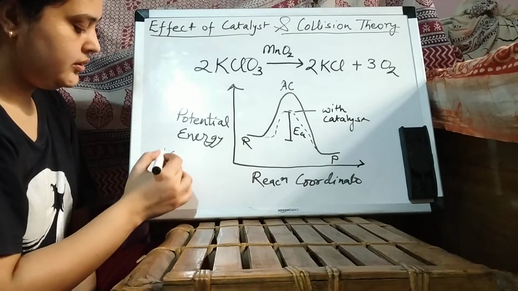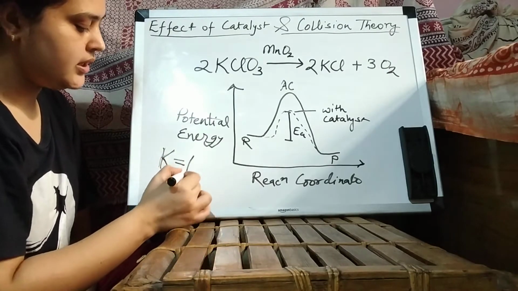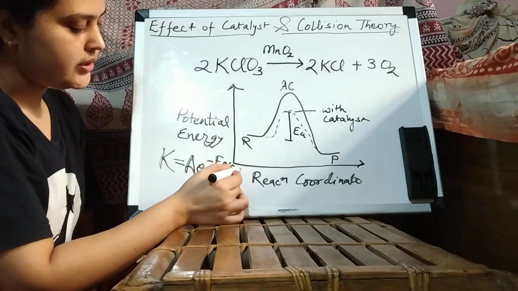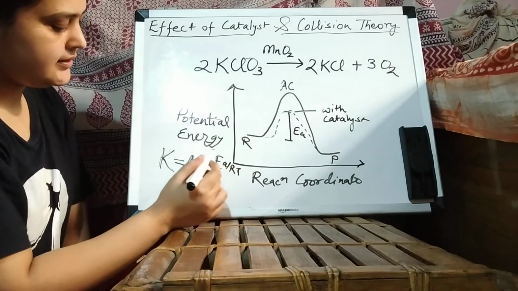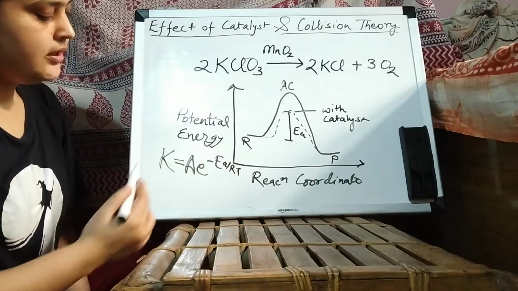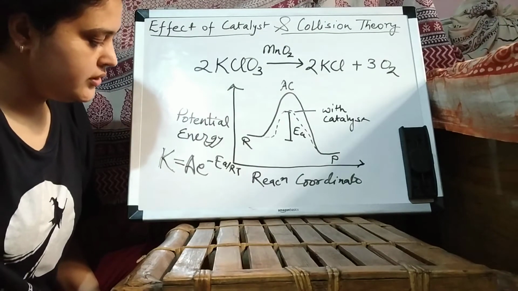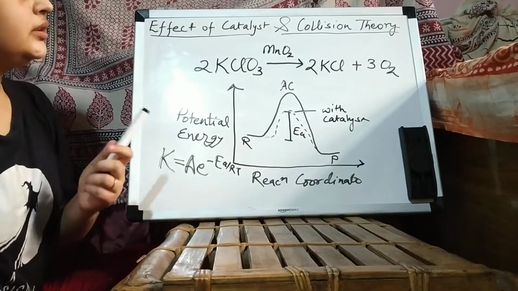By Arrhenius theory, we know that K is equal to A e to the power minus EA upon RT. So activation energy decreases, therefore the rate constant will increase and hence the rate of the reaction increases. So this was all about the catalyst.